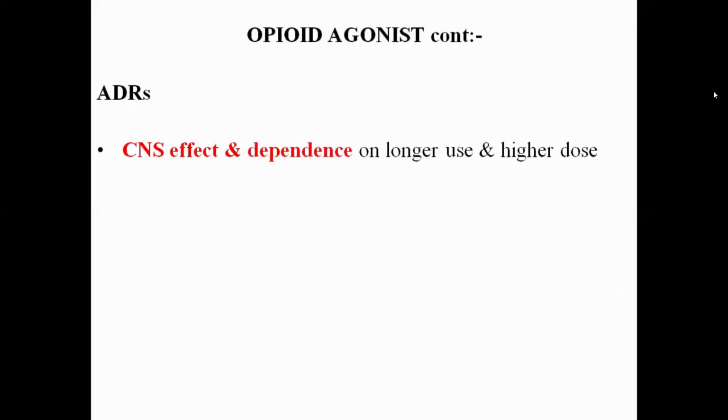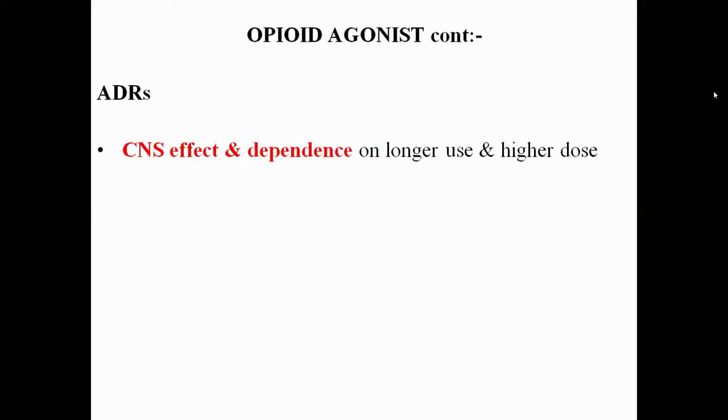We know that the opioid agonist crosses the blood-brain barrier in a minimum amount. But if they are used for a longer duration or at higher doses, sometimes they may produce CNS effects and dependence. That is the adverse drug reaction of the opioid agonist. Generally they do not cross, but still a minimum amount crosses the blood-brain barrier. So when used for a longer duration or at higher doses, they may produce CNS effects and dependence. These are the opioid agonist adverse drug reactions.